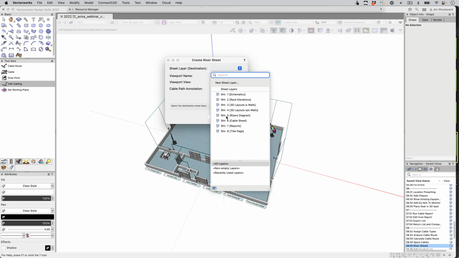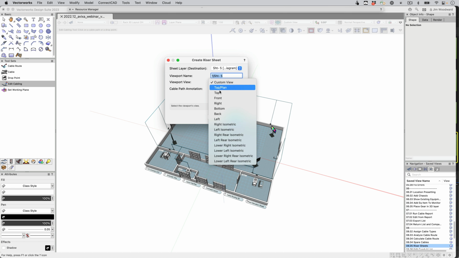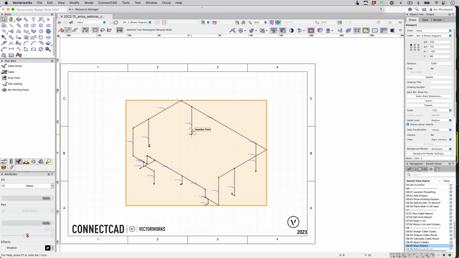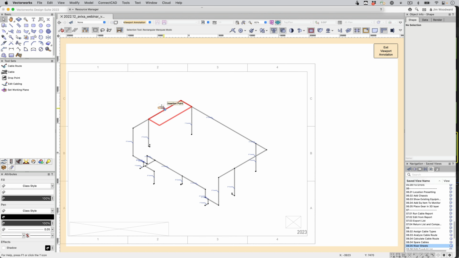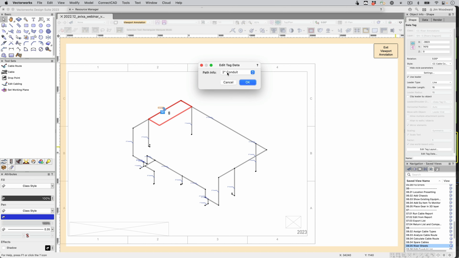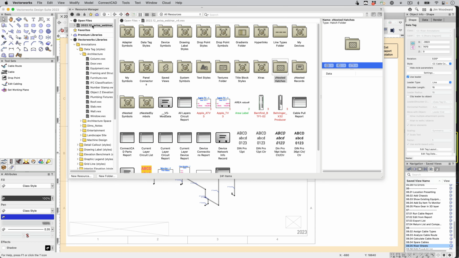I'm going to put this one on a sheet layer from a right isometric and auto annotations. These are applied as data tags, and I can edit that tag data and select from a list of conduit or raceways. This list can be modified, and there is a record